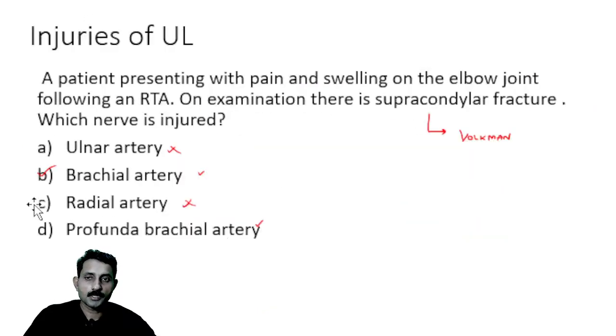So these are the three options. Volkmann's ischemic contracture. As a complication of supracondylar fracture, what can happen? It is called Volkmann's ischemic contracture. This also can be asked. Complication of supracondylar fracture, that is called Volkmann's ischemic contracture, VIC. So these are the common topics related to the upper limb.